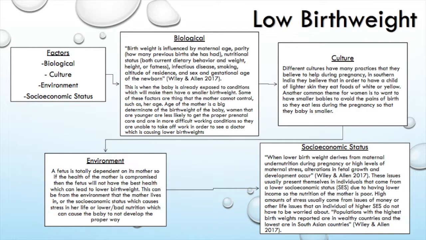For this concept diagram, I did the low birth weights and the factors that are affecting the weights of babies when they are born. So the factors are biological, culture, environment, and socioeconomic status. Socioeconomic status will tie into the three previous ones throughout the discussion of the concept diagram.